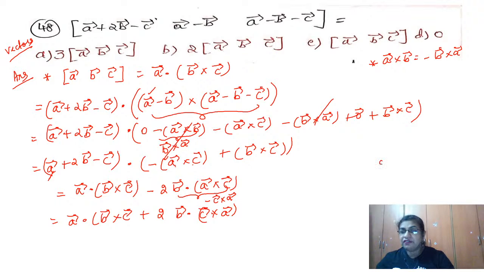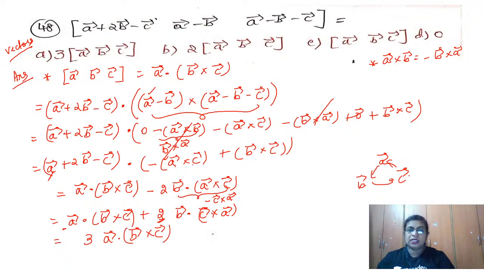Now, when we have the cyclic order A, B and C, either you take A dot B cross C or B dot C cross A or C dot A cross B. It is one and the same. So instead of writing B dot C cross A, why can't I write A dot B cross C only? It is one and the same because we go in the cyclic order. The value is the same. So here it is 2 times, here it is 1 time. Together how many times are we getting A, B, C? I'm getting 3 times A dot B cross C. A dot B cross C means the scalar triple product, which we can write in the square bracket. So which option satisfies? Our A option.